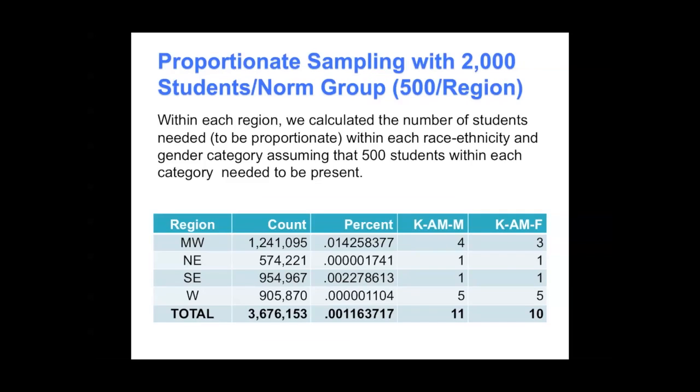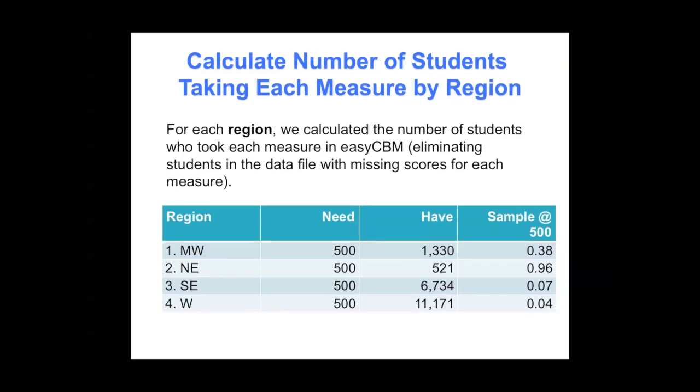We wanted to proportionally sample so that we had 500 per variable, 500 per region, or 500 per ethnicity and race and gender. So within each region, we calculated the number of students that needed to be proportionate, assuming 500 in each group and 2,000 overall. At this point, we needed to go back to our user database and find out how many students were in each measure at each time period for each region and for each ethnicity and race and gender variable.